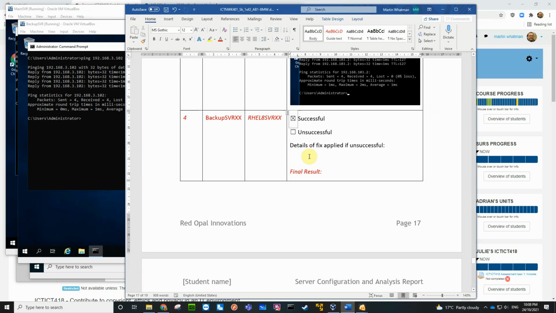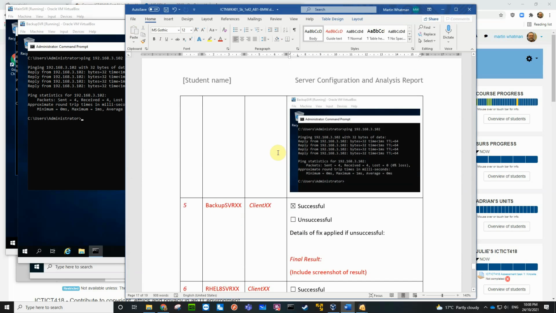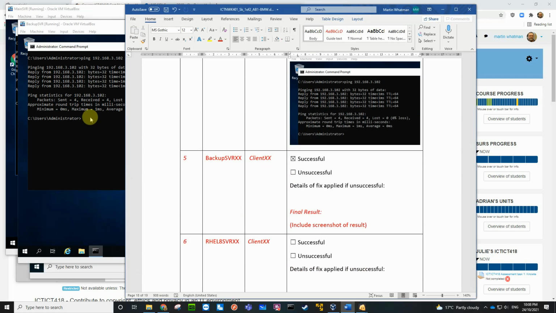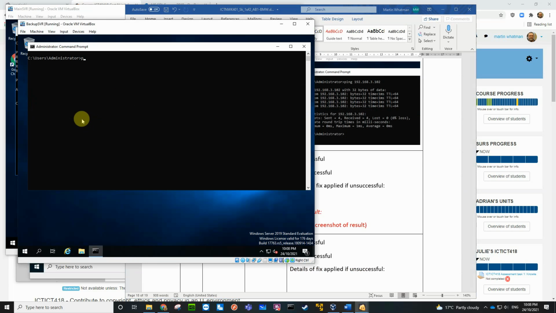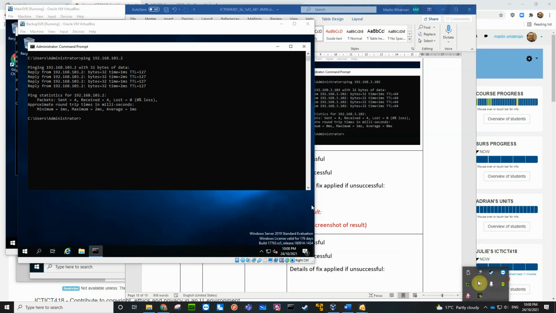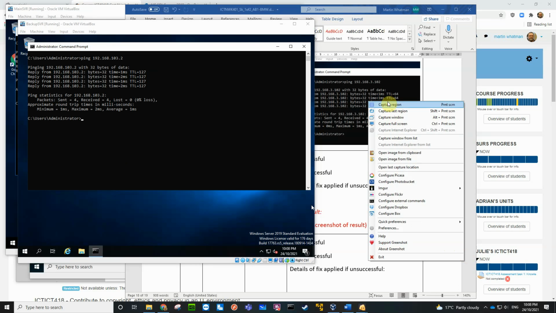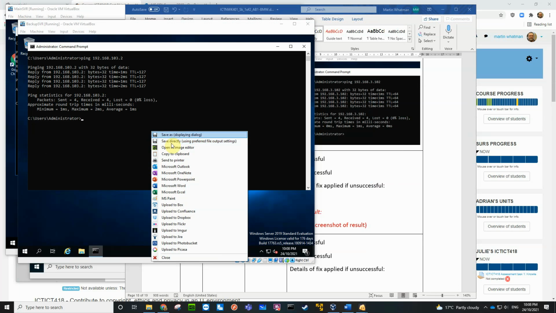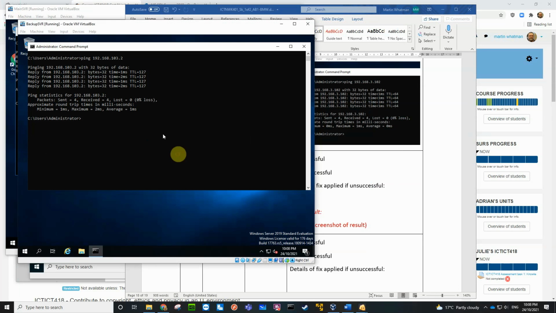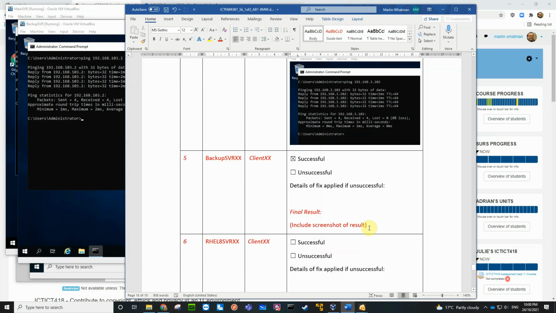So that's a successful. Backup to the client. So this is the backup server to the client. So ping 192.168.103.2. Let's screen capture that. So here's the backup server to the client. Copy. Backup server to the client.